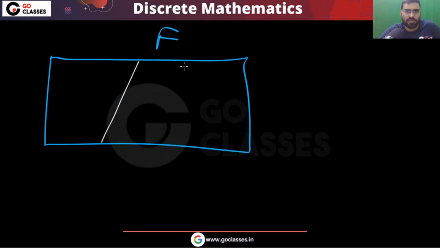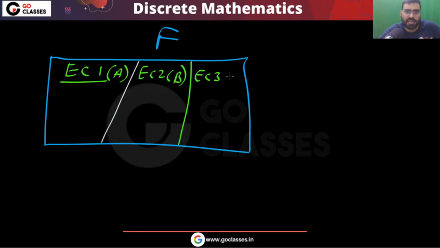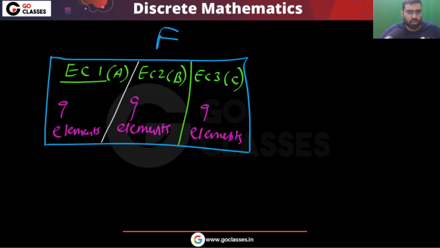In one equivalence class, we have those functions which map. So there are three equivalence classes we got. Equivalence class 1, let's call it A. Equivalence class 2, let's call it B. Equivalence class 3, let's call it C. So you have three equivalence classes. Here you have 9 elements, here you have 9 elements, here you have 9 elements. Now you tell me what is the cardinality.